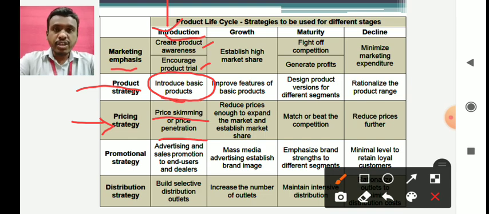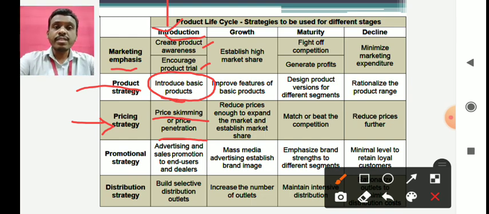So initially you start with a very high price, you skim the market. Skim is basically just like when you boil the milk, the fat, that is the cream, comes to the top layer. So you take a filter, or using a spoon you just take away the cream from that vessel. So that is nothing but skimming.